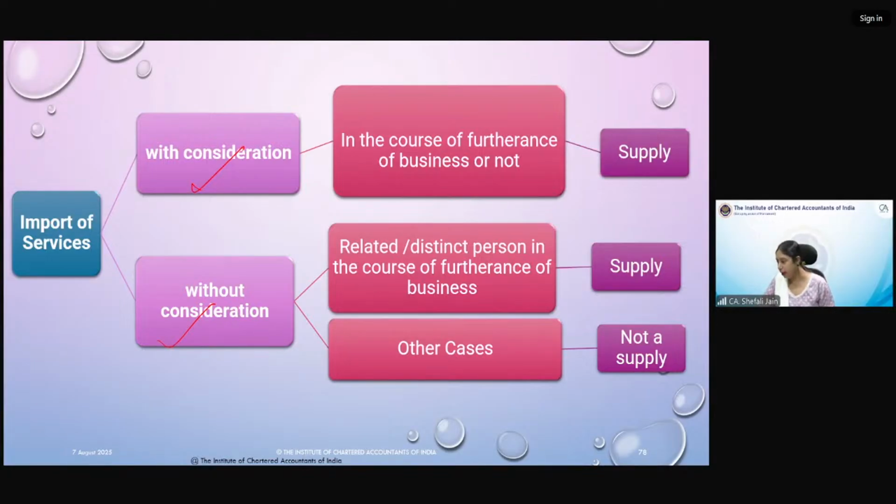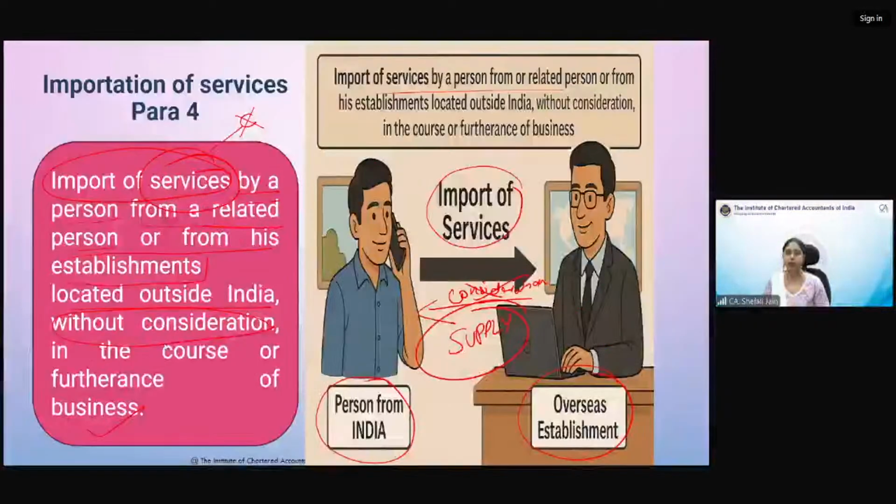Mohan Raj is saying, if consideration is guaranteed by agent for principal, in this case consideration not received by the principal. This case we are doing, Mohan Raj, that del creditor agent I think you are talking about, we'll do it. Okay, so everyone of all of you have got this point. This is the summary chart which I have for import of services. Just go through it. I will be uploading the notes also. You can go through it afterwards.